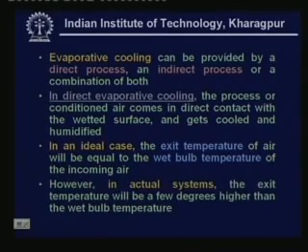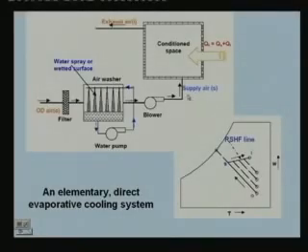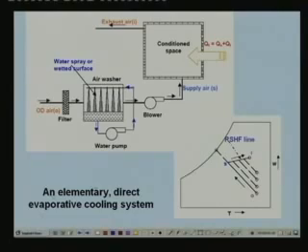However, in an actual system we find that the exit temperature will be a few degrees higher than the wet bulb temperature of the incoming air. So, let me show the schematic of a direct evaporative cooling system. Here you can see a simple, elementary direct evaporative cooling system. This is called a single stage system. You can see from the schematic that outdoor air, which is hot and dry, dry meaning it has very little moisture content, first flows through a filter.